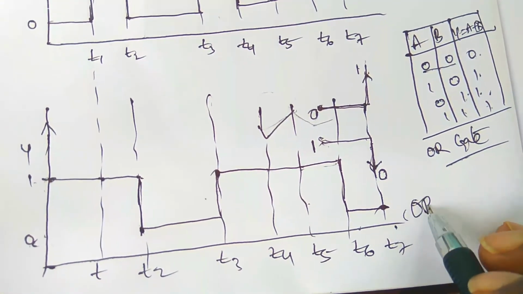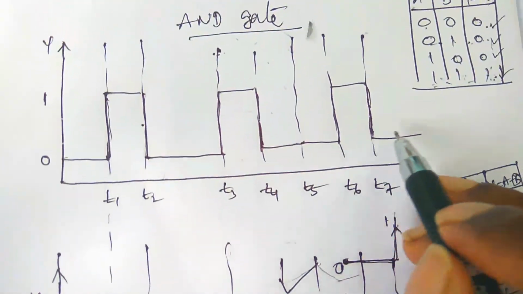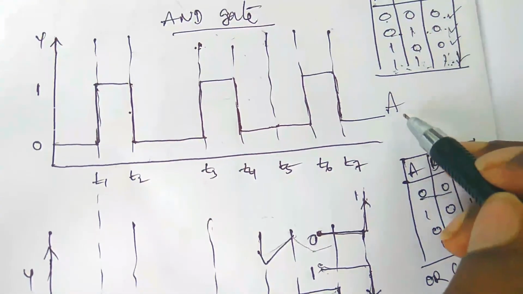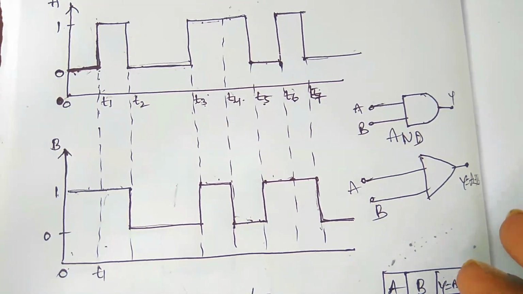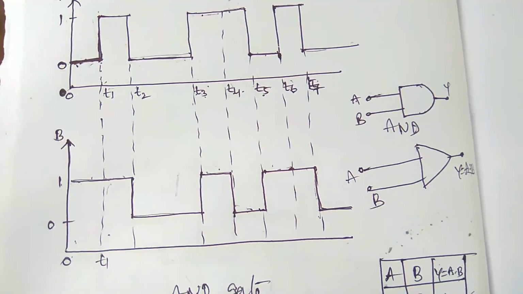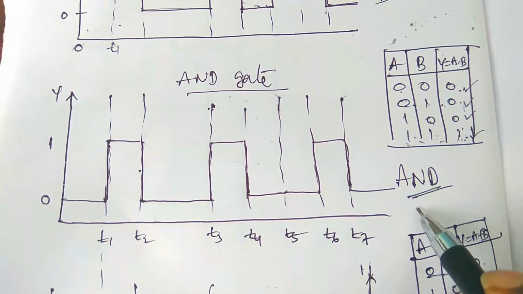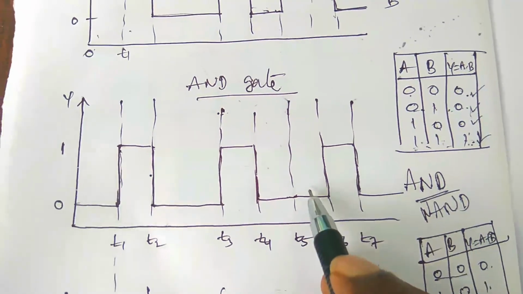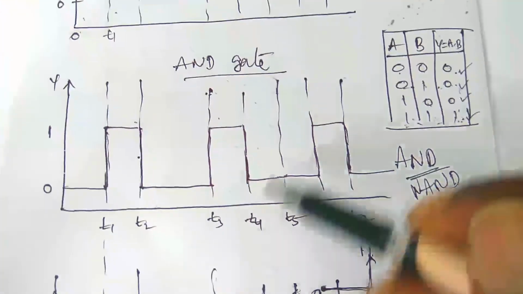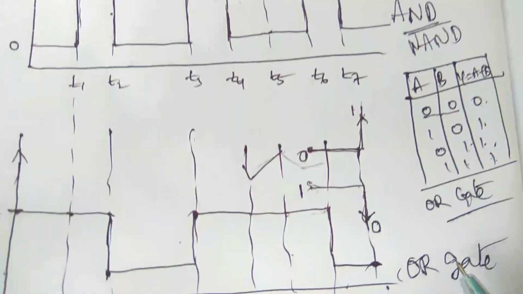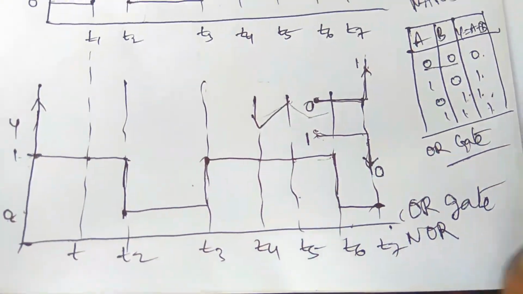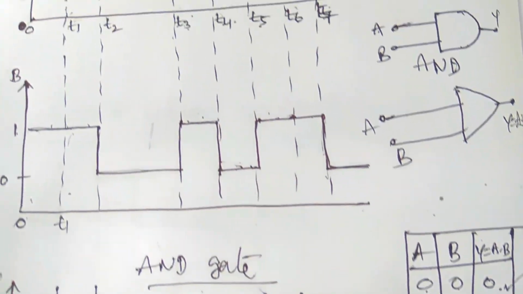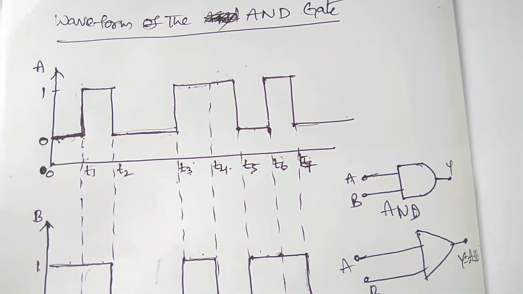So this is the waveform of the OR gate, and this is the waveform of the AND gate. From these two inputs you have to draw the waveform for every gate: OR gate, AND gate, NOT gate, NAND gate, NOR gate. For the NAND gate, it should be opposite of the AND gate, so it should be downwards. For the NOR gate, it should also be the reverse, opposite. So you should practice the waveforms of all the gates.